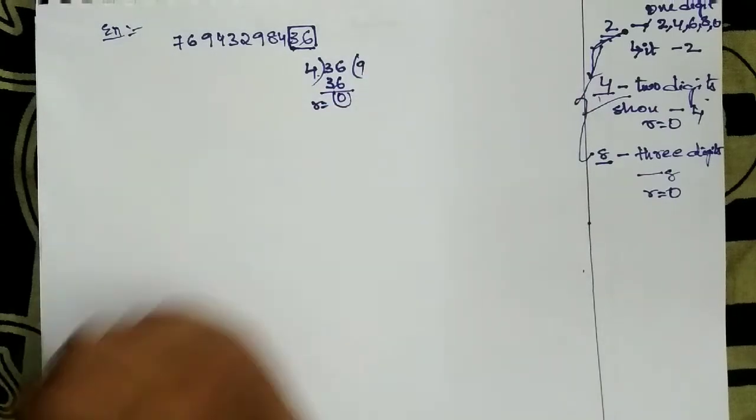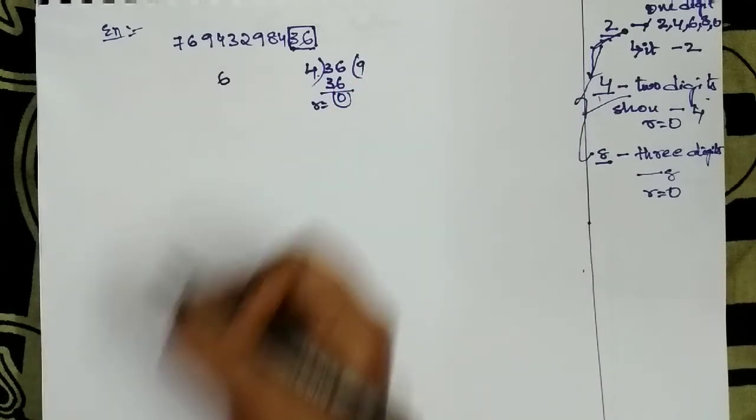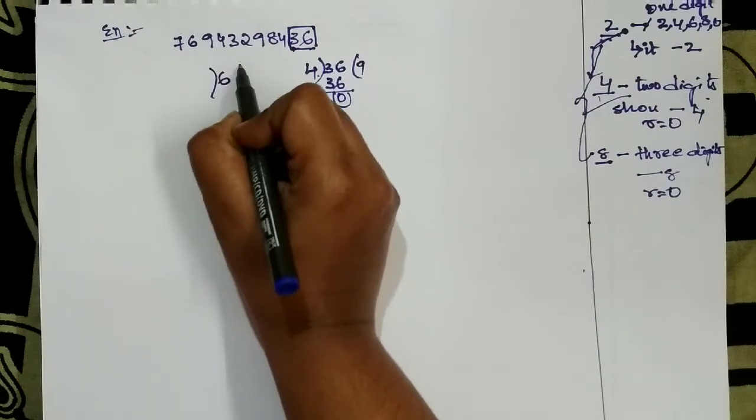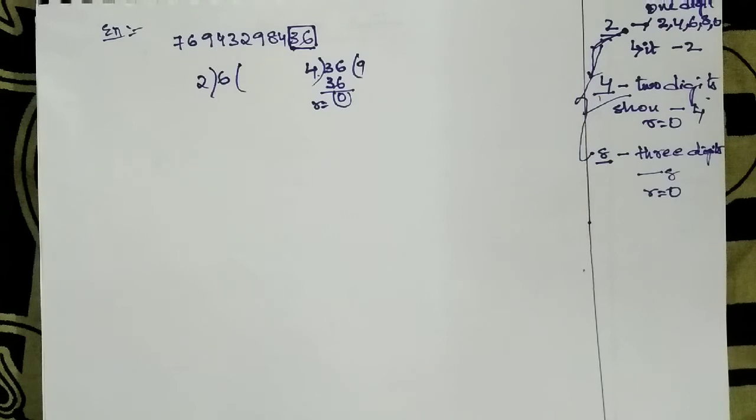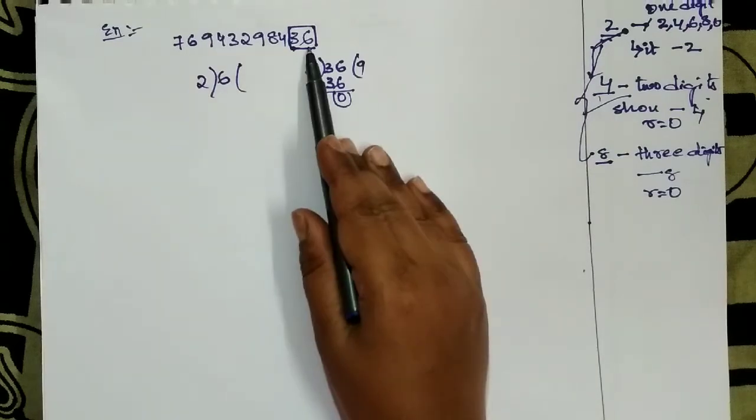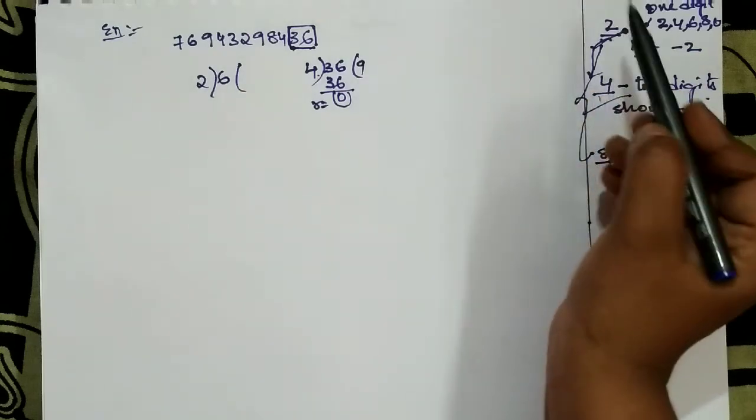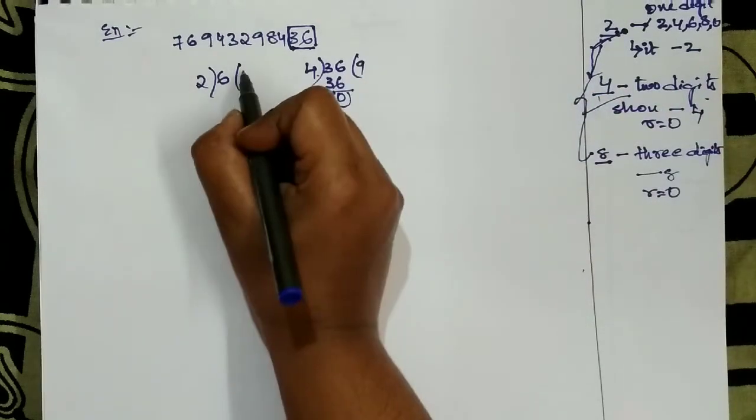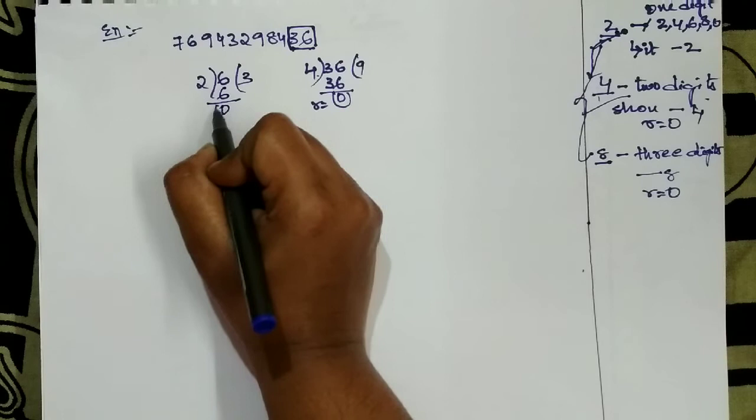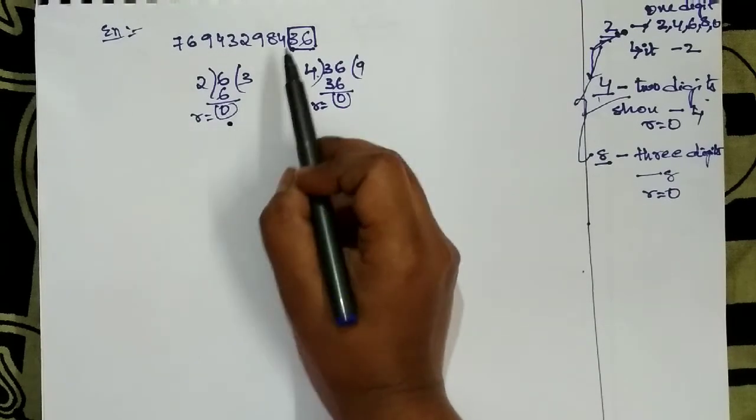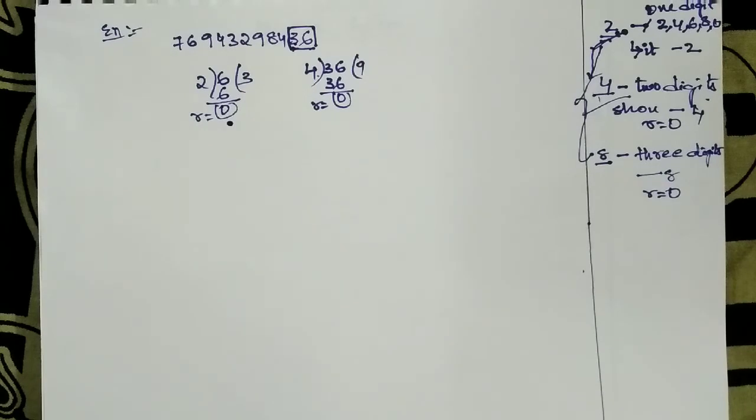Now if I am taking only 6, then it should be checked with 2, because here we are taking only the last 1 digit, and it is the rule for 2. So 2 3s are 6 and the remainder is 0. So as you got remainder 0, it is exactly divisible by 2.